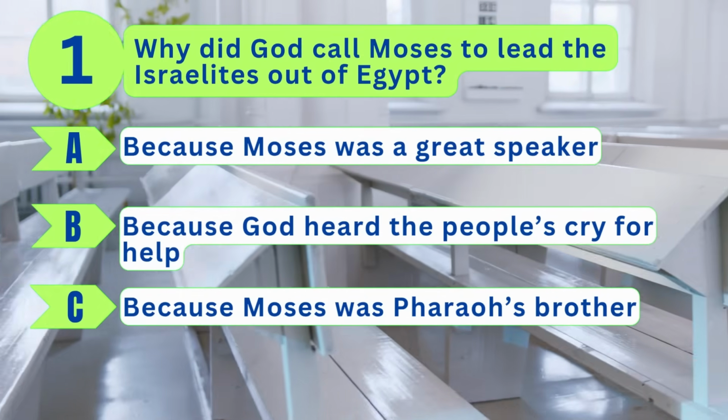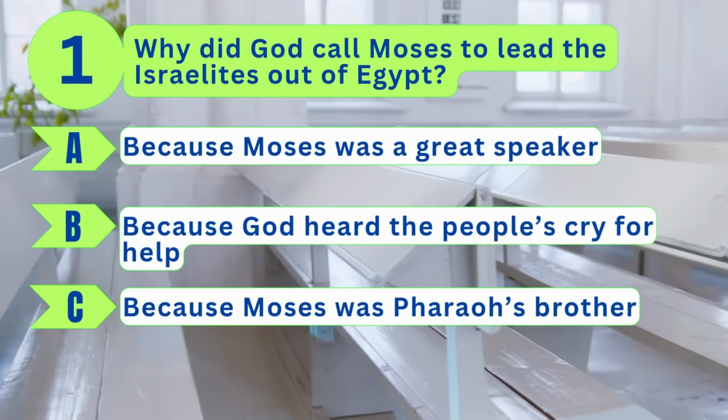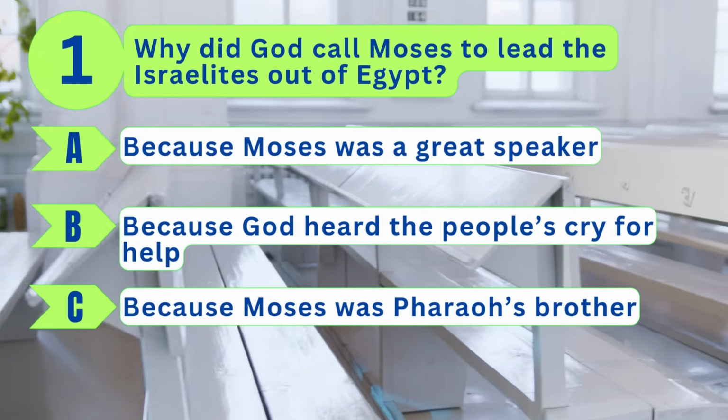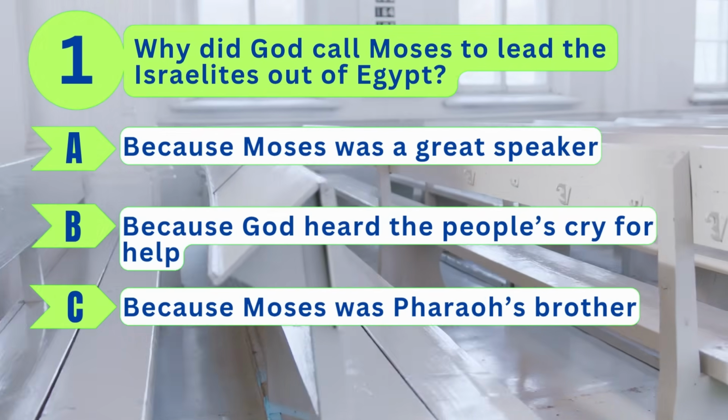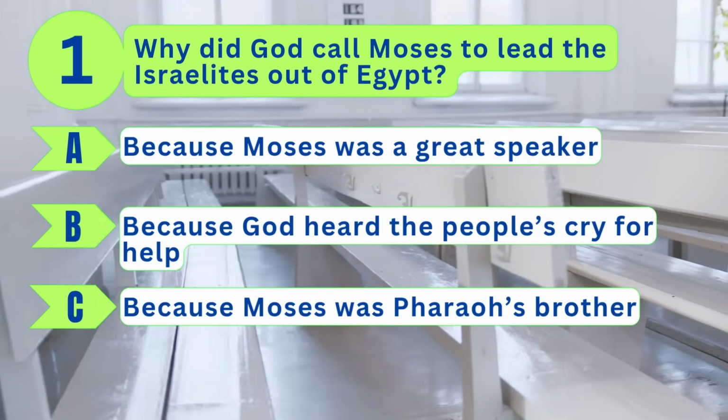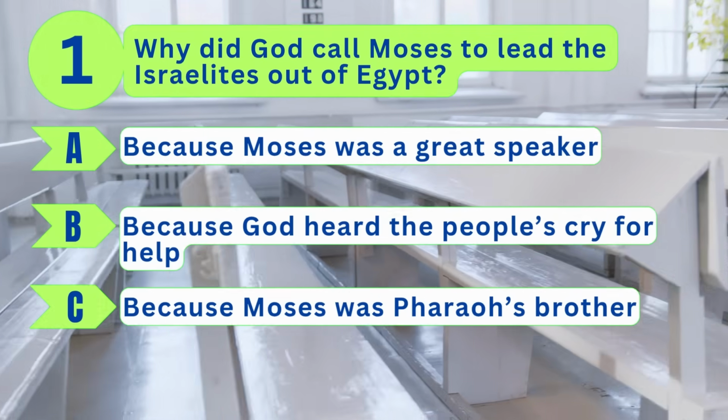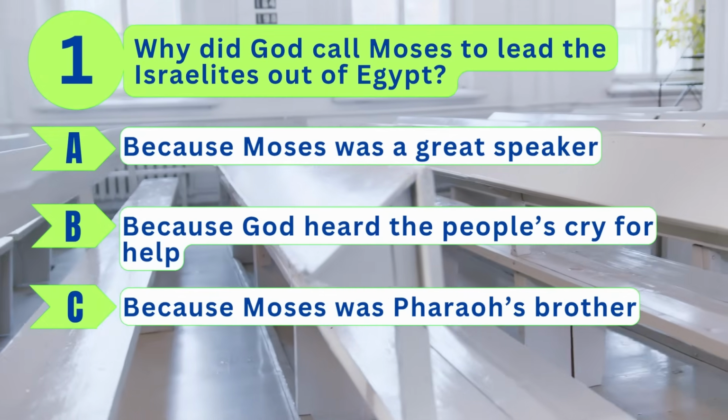Why did God call Moses to lead the Israelites out of Egypt? A. Because Moses was a great speaker. B. Because God heard the people's cry for help. Or C. Because Moses was Pharaoh's brother.